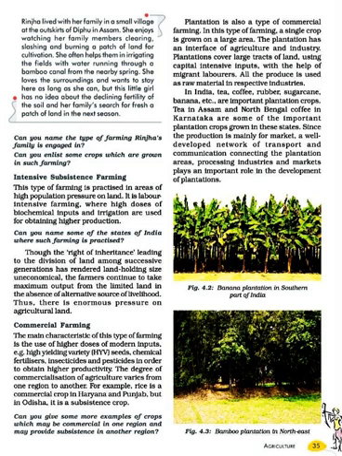And the degree of commercialization of agriculture varies from one region to another. For example, rice is a commercial crop in Haryana and Punjab, but in Odisha it is a subsistence crop. And we have plantations also. It is also a type of commercial farming, and in this type of farming, a single crop is grown on a large area.